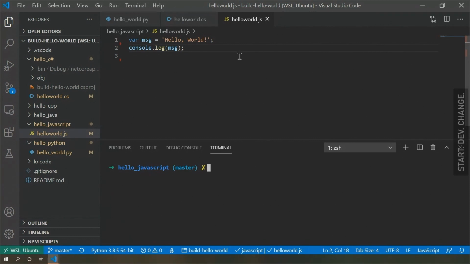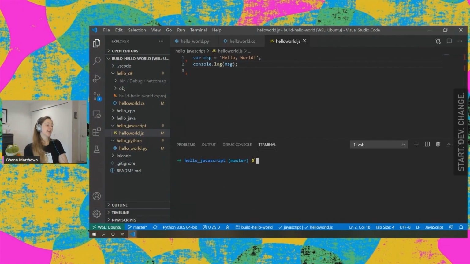So Python, C#, and JavaScript, I think are all great beginner programming languages. They're awesome to get started with. I will admit, JavaScript is not my favorite of the bunch. It's just one that I haven't worked with as much, but JavaScript is really awesome. There's a lot of great reasons to use JavaScript, and the main one is it's extremely popular.